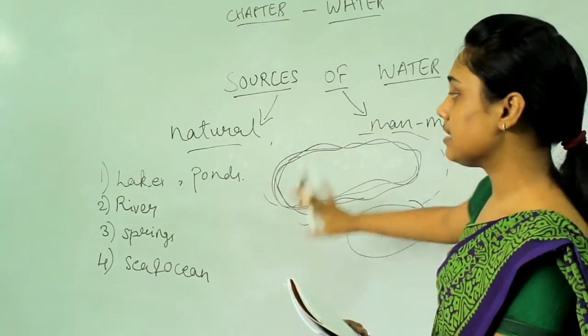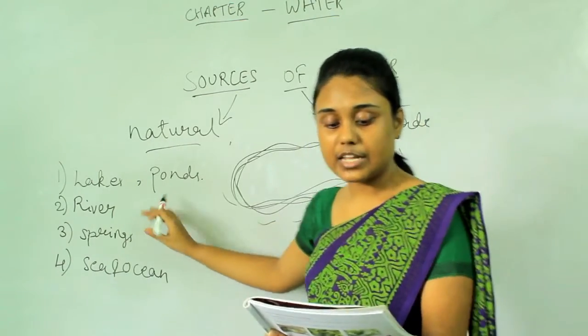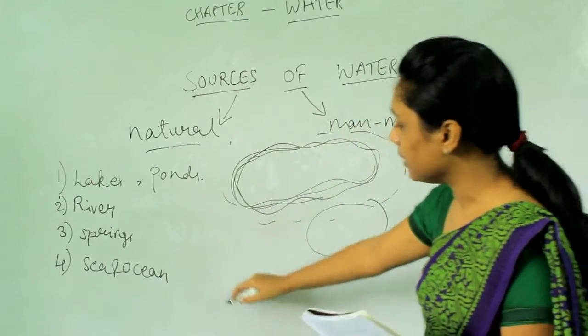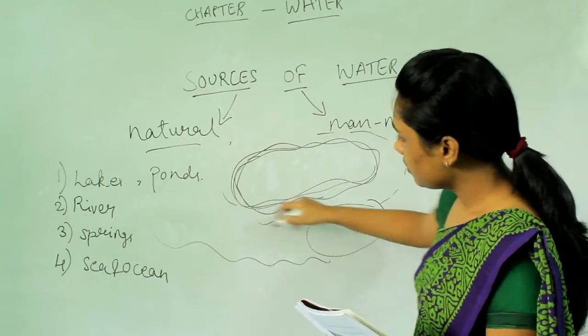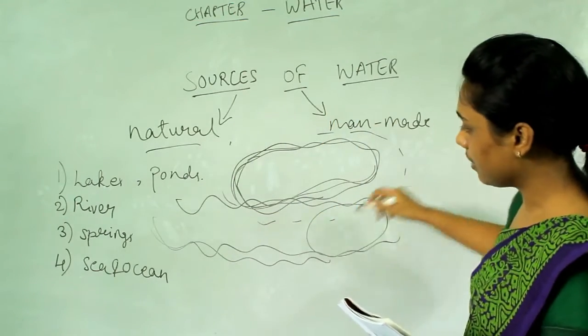Now we will study rivers. What is a river? A river is a large flowing body of water. Rivers are very large and long.